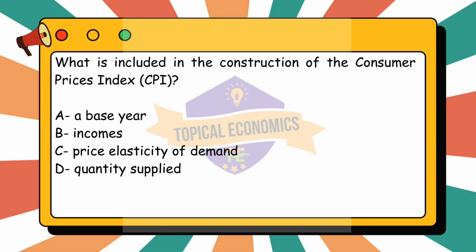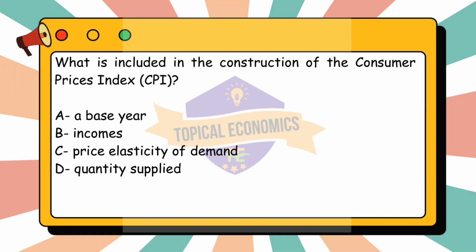What is included in the construction of the Consumer Prices Index, CPI? A. A base year. B. Incomes. C. Price elasticity of demand. D. Quantity supplied. This question is from year 2021, February-March version 2 paper. The Consumer Prices Index, CPI, is a measure of the average change in prices paid by consumers for a basket of goods and services over time. Let's break down each option to determine what is included in the construction of the CPI.